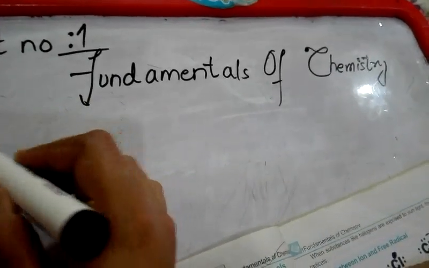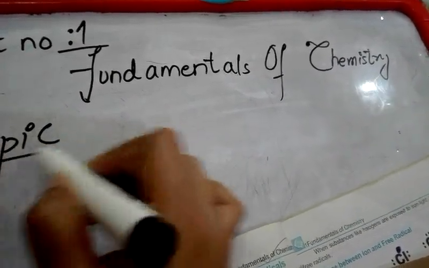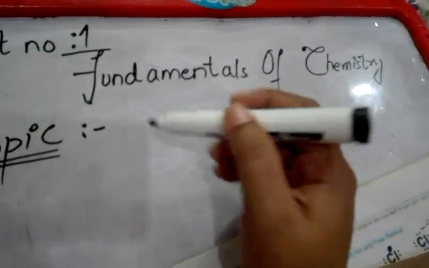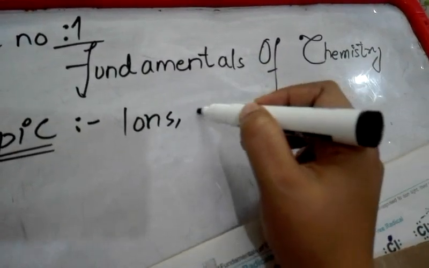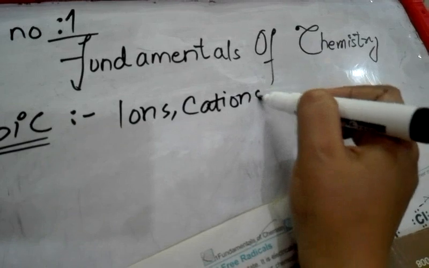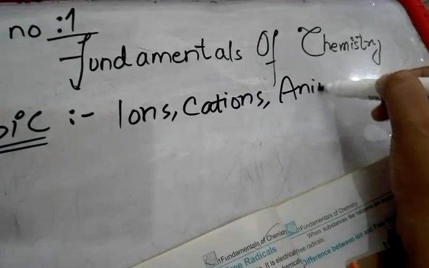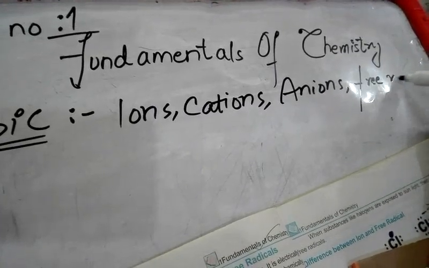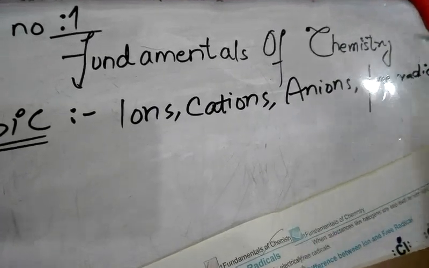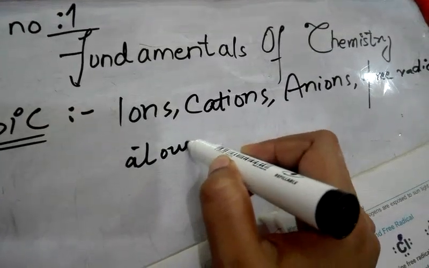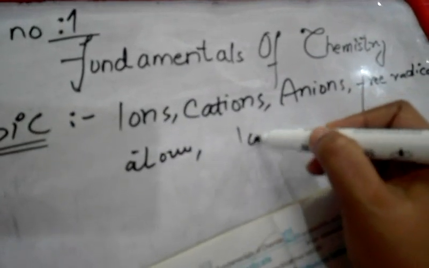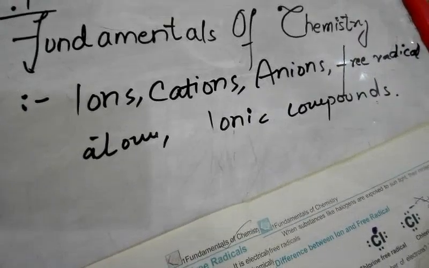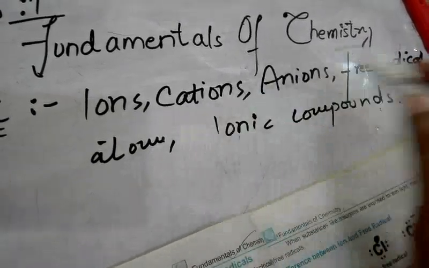Our topic of today is basic terms related to the definitions, which are ions, cations, anions, free radical, atom, ionic compounds. We will learn today all these topics. We will learn their basic definitions, what these are actually.